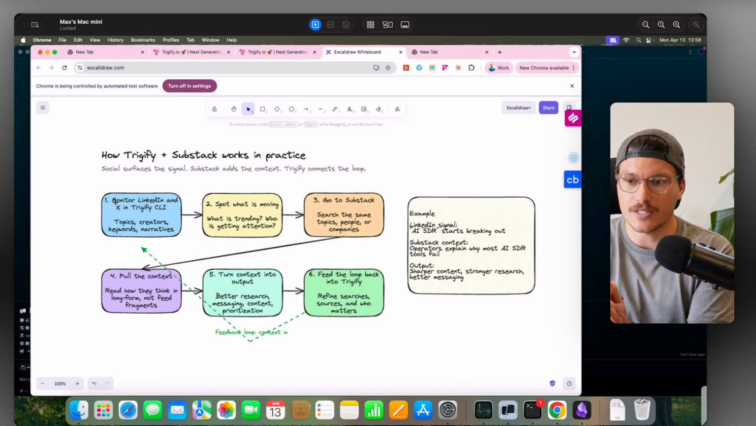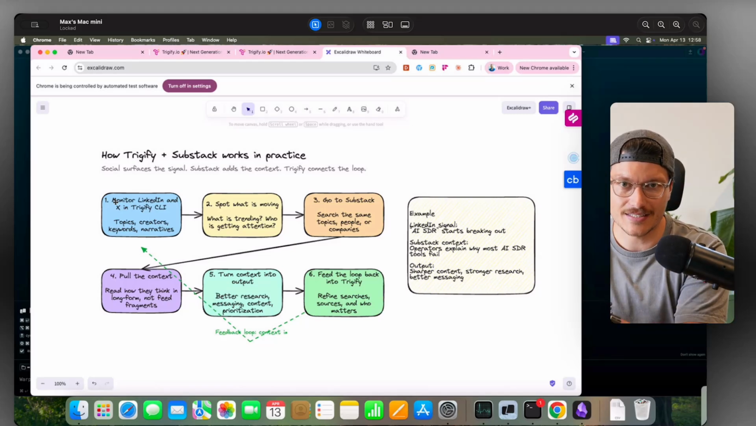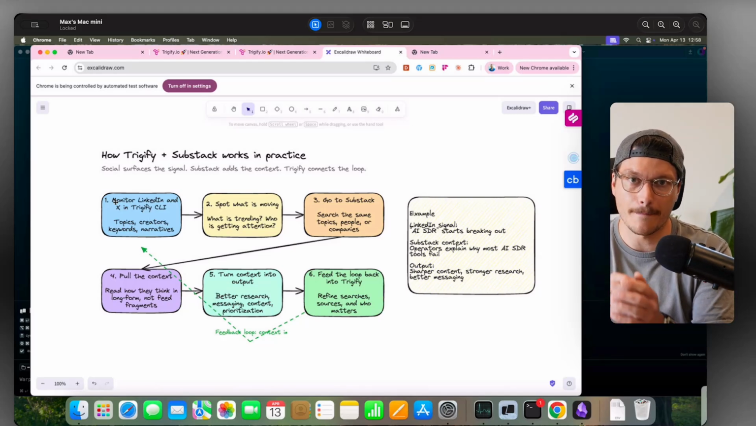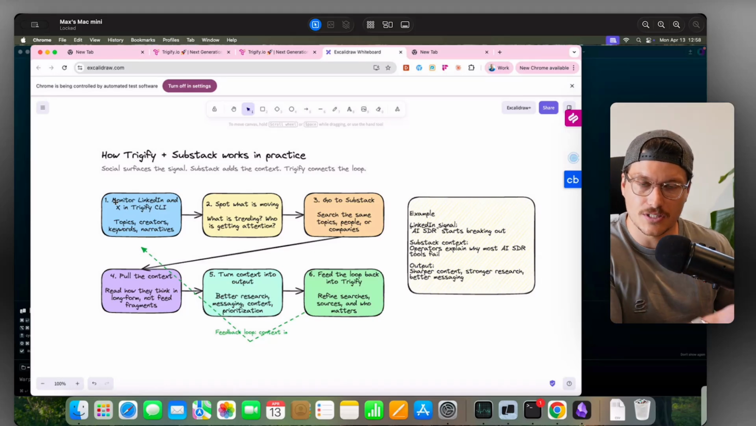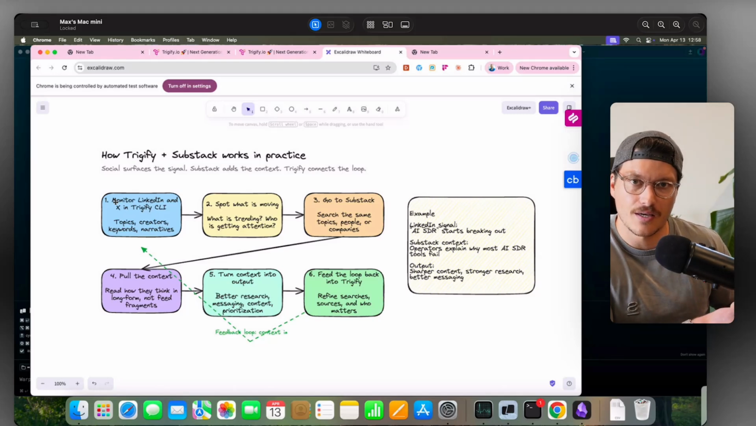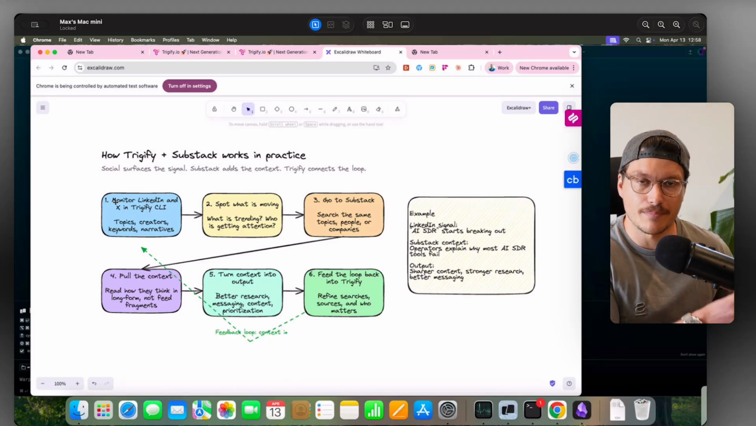So what I'm doing is I have Trigify monitoring key topics on X to see if there's anything inside of that building up momentum. If it is, we then start to go to Substack to get the context and the understanding behind the signal.